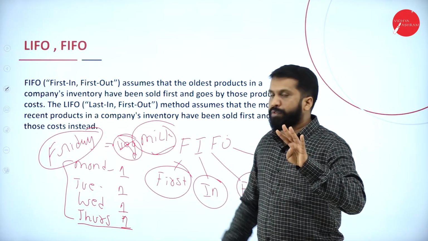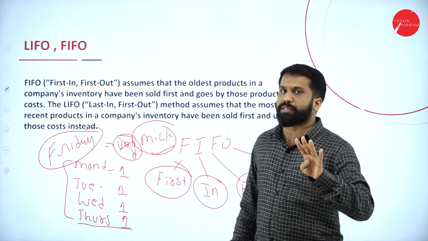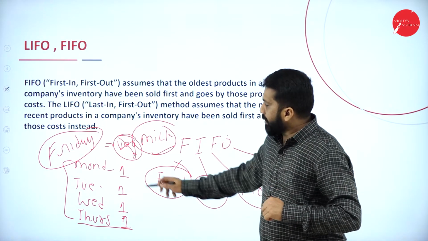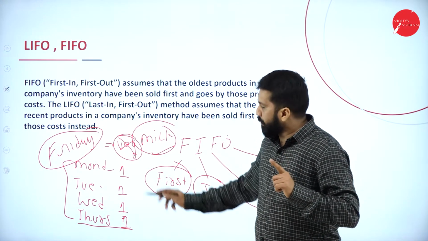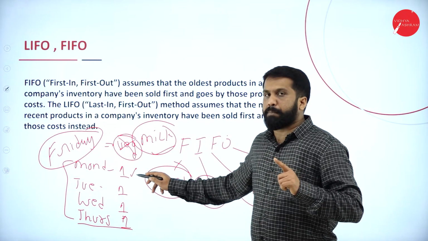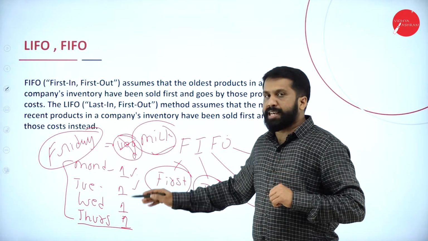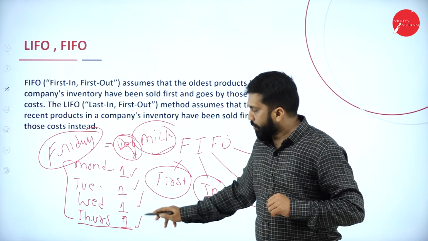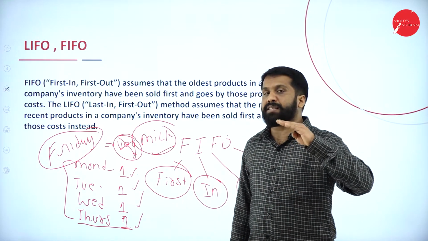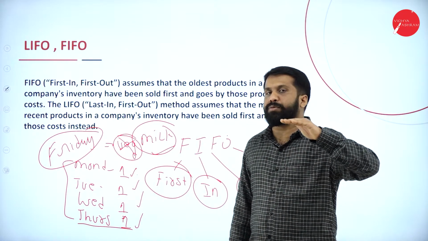Out of 4, which one will you use first? Because of the perishable nature, first we will use this one. If it completes, you go for this, then this, then this. As per the day, we go for 1, 2, 3, 4.